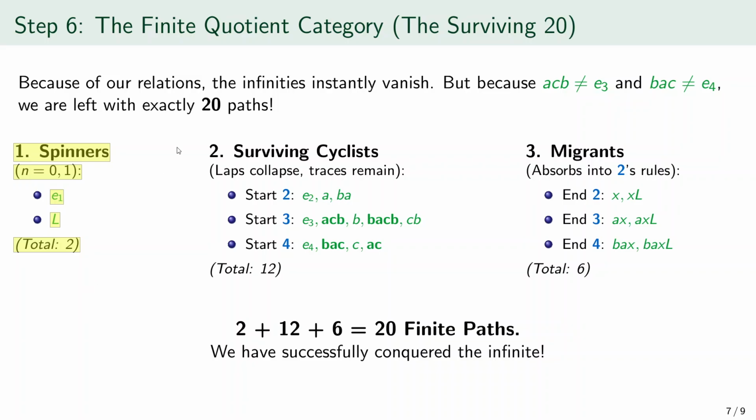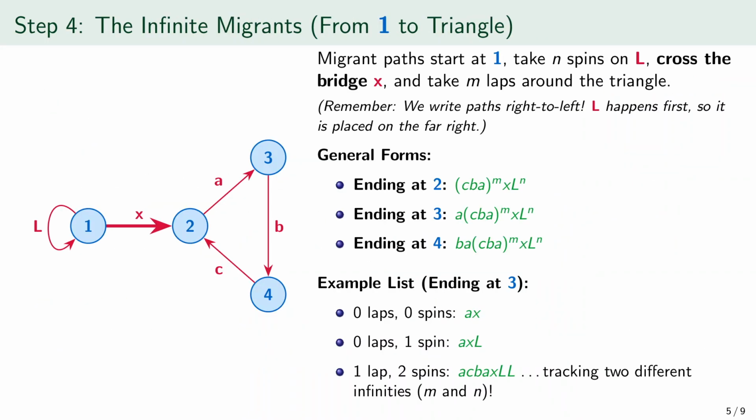Second come the surviving cyclists. Here the laps collapse, but traces remain. Starting at 2, the surviving paths are the identity path at 2, then A, then BA. Read right to left, A is the path from 2 to 3, and BA means first A and then B, so it goes from 2 to 4. Starting at 3, the surviving paths are the identity path at 3, then ACB, then B, then BACB, then CB. Read right to left, ACB is the non-identity cycle based at 3. The path B goes from 3 to 4.